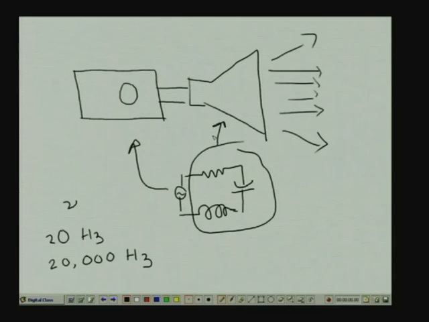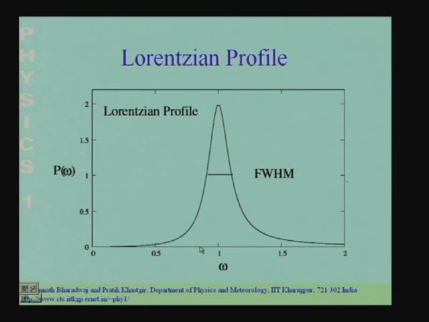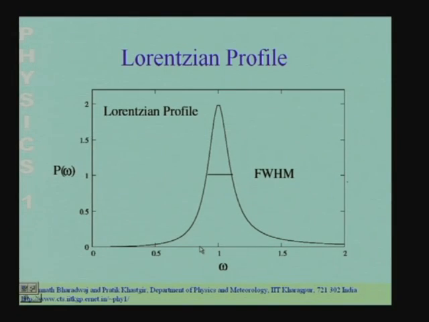Now, the question is, how should you design a speaker? Should it be highly damped, or should it be under damped, or should it be critically damped? Let us look at the Lorentzian profile. We expect the frequency response of the speaker, the power that is drawn from the music system and put into the sound wave by the speaker, to have a Lorentzian profile. From our analysis, we know that the width of the Lorentzian profile is 2 beta.